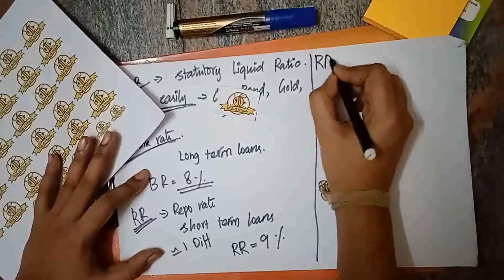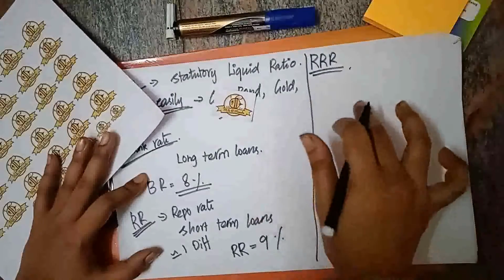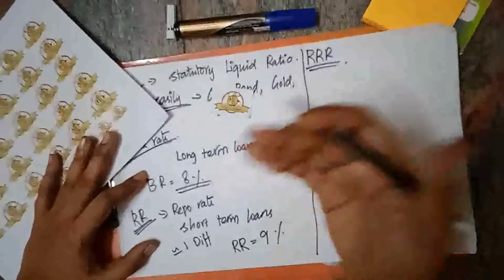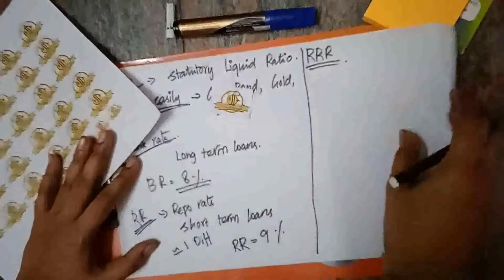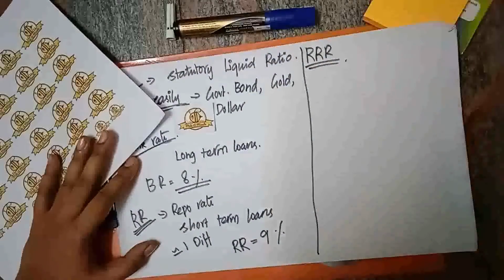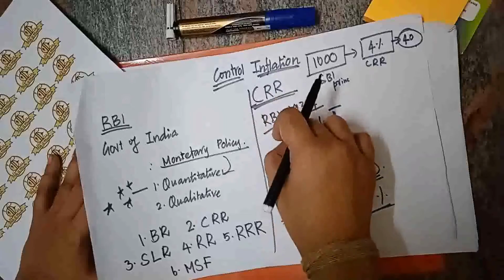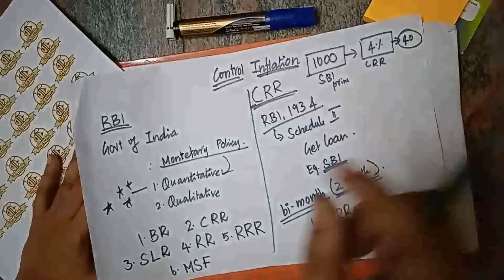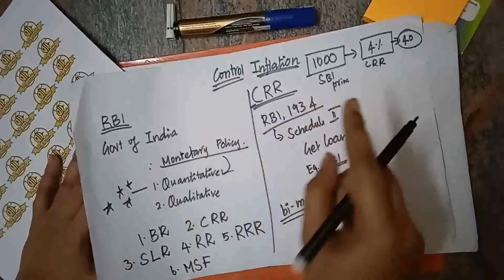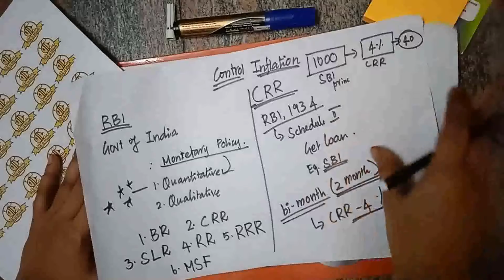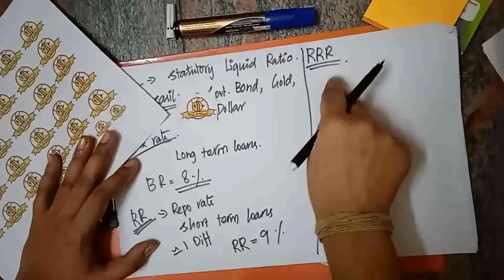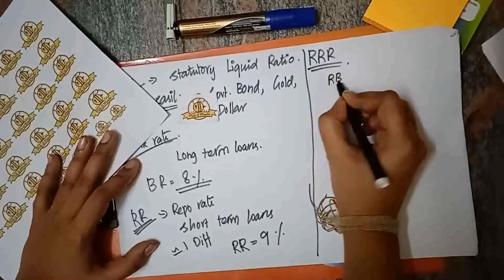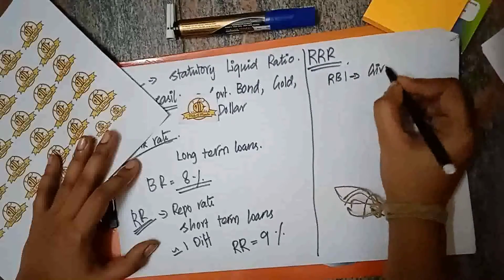Then we have reverse repo rate. Here, the RBI can also borrow money from the banks and it will give interest. Earlier I spoke about the CRR, cash reserve ratio. In that also, the bank needs to give some amount of money to the RBI, but in that case banks will not get interest from the RBI. But in the reverse repo rate case, the RBI will borrow and give interest to the bank.